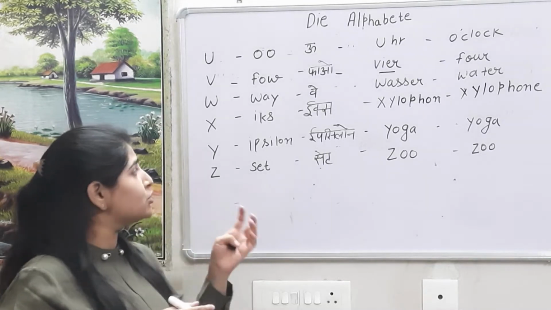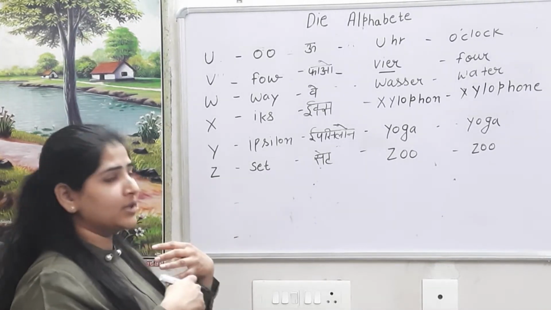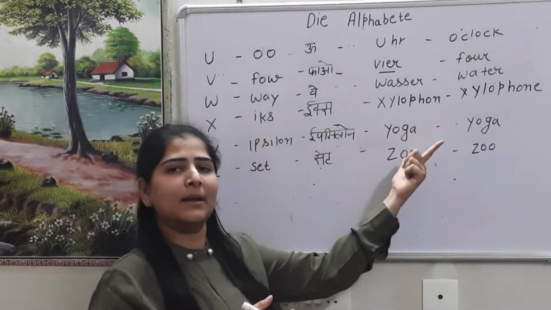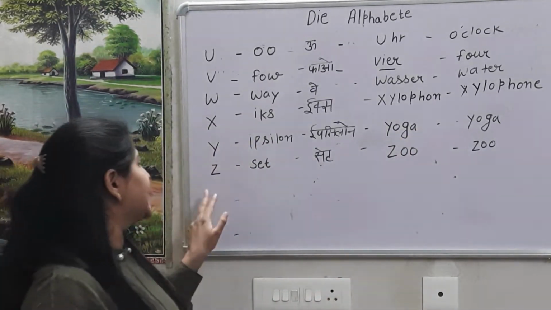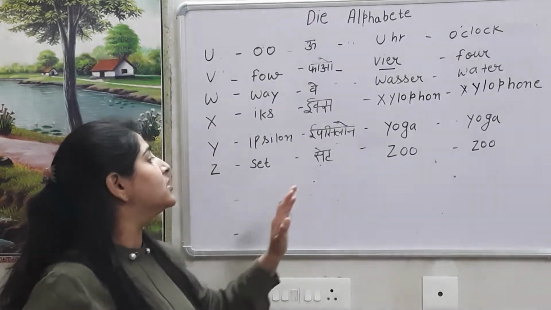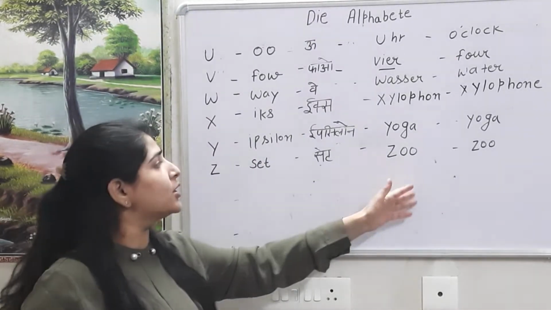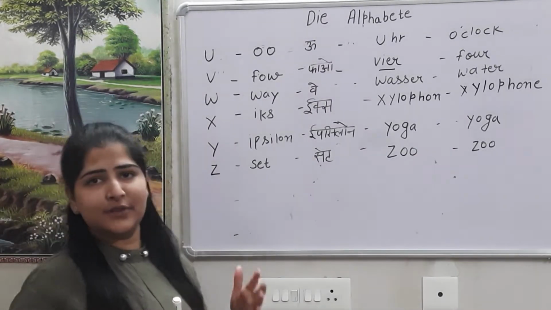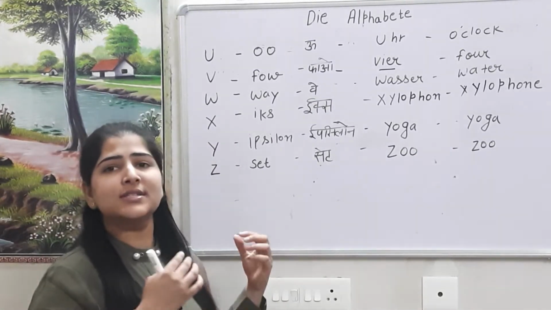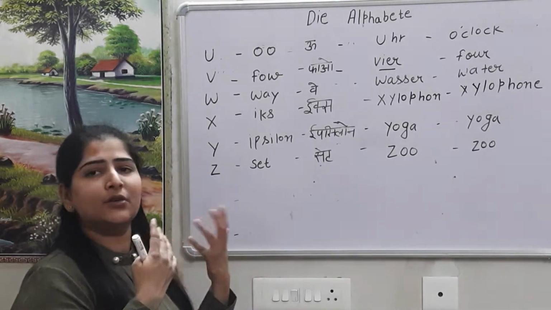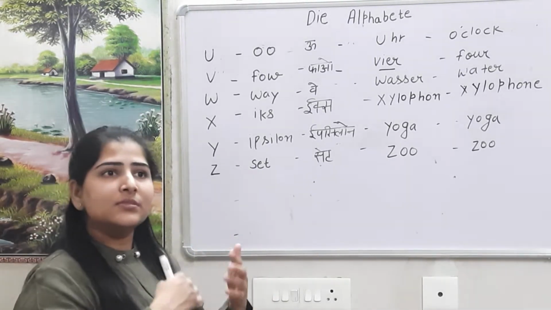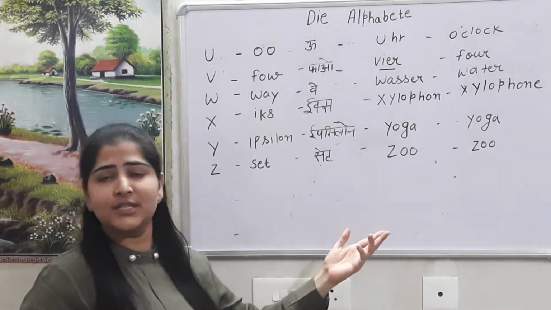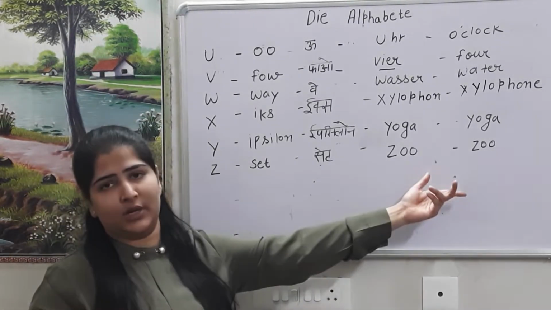Here also yoga. So now sound is epsilon, but in words Y works similar to English. For example, in English also it's Y, but sound is yoga. So epsilon, but in word it's same like English, yoga. Z is set. The word is zoo, and here also zoo. So we have to understand that each and every alphabet has its own sound, but whenever they come in the word, then they change their sound also. So it's like Z is set, but in word it's zoo only.